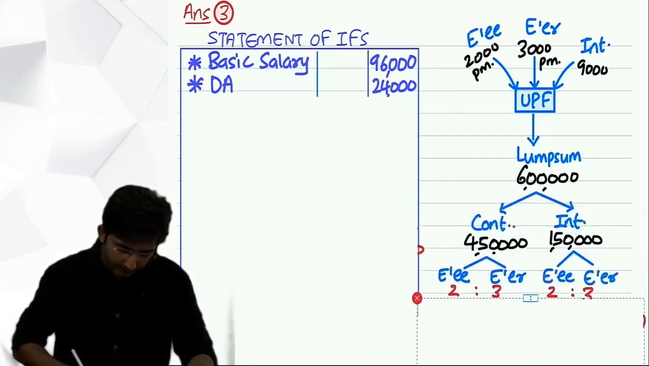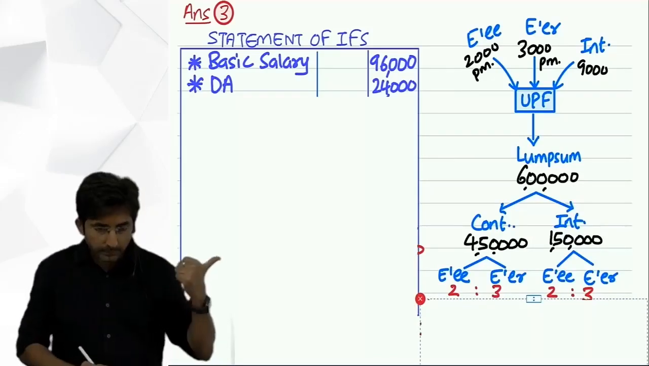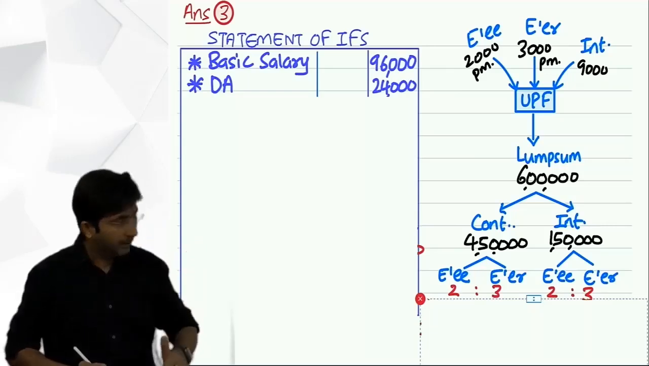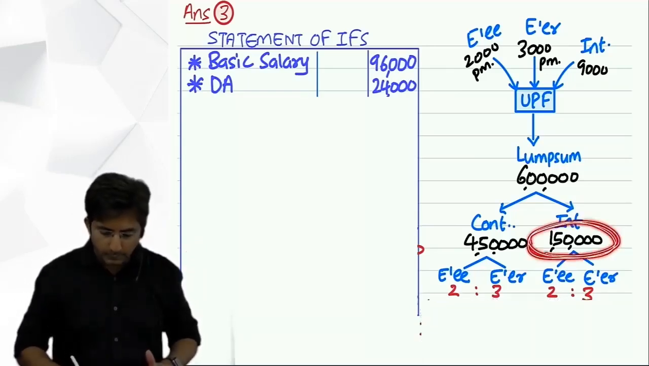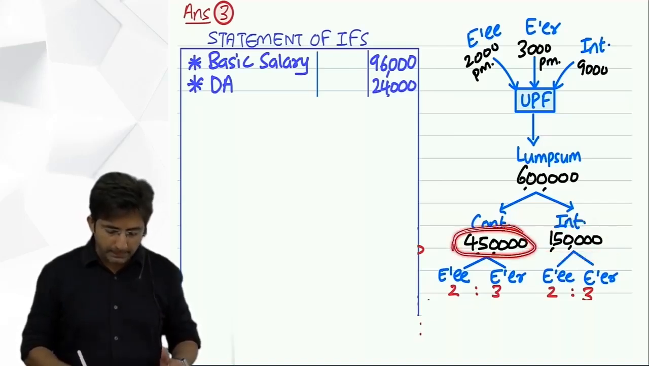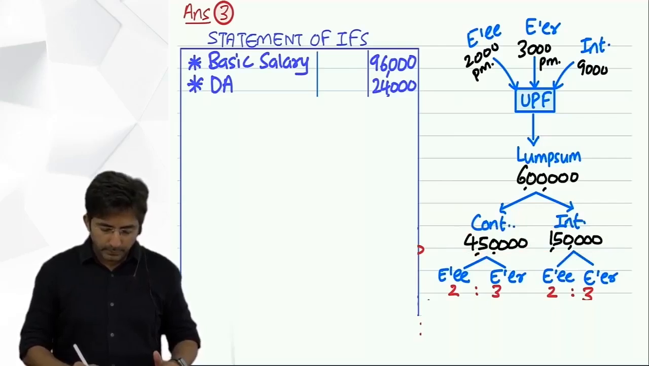See how I have done? You can continue like this, the way I have done. Did you understand this 1,50,000 was given in the question? And this 4,50,000 becomes a balance figure. And then in 2:3 ratio,